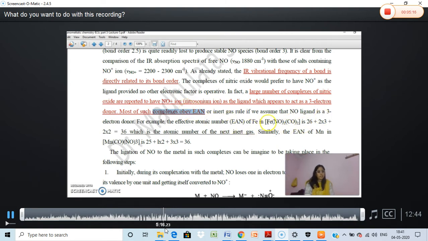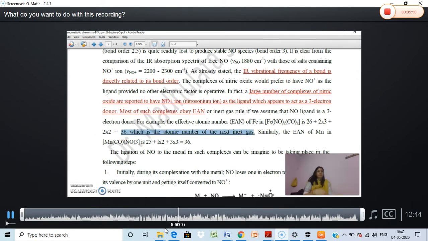Here we see the complex Fe(NO)2(CO)2. The atomic number of iron is 26, and then we add 2 into 3, where 3 is the number of electrons donated by each NO molecule, and then 2 into 2, which is 2 electrons from each CO, with 2 molecules of CO. This makes 36, which is the atomic number of the next inert gas.